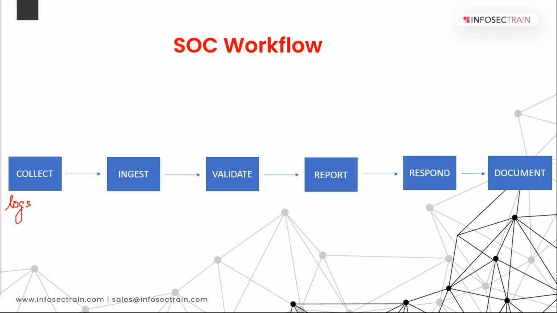Okay, reporting. So all those validated incidents, remember, are submitted to your incident response team, right? Those validated incidents are submitted to your incident response team eventually, if it's an incident. And how is that done? Anyone knows about it? How do we submit those incidents? Like L1 is going to give it to L2, L2 to L3 or the incident response team. How do we do that? Through which system?